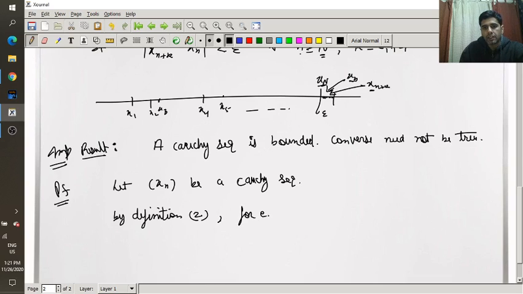For each given epsilon greater than 0, let epsilon greater than 0 be fixed. Then there exists a natural number N.